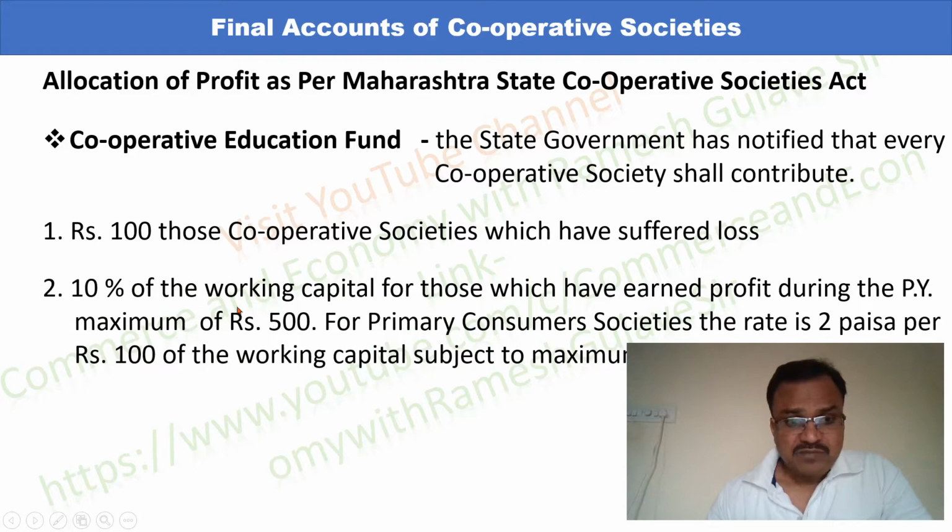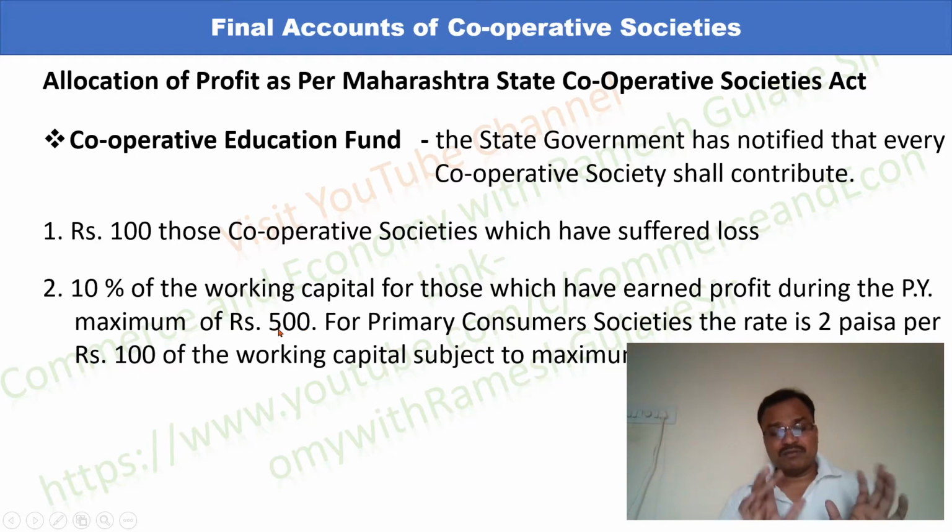Next, 10% of the working capital for those which have earned profit during the previous year. So for those cooperative societies who are earning profit, 10% of working capital is required to be transferred to the cooperative education fund, subject to a maximum of rupees 500.